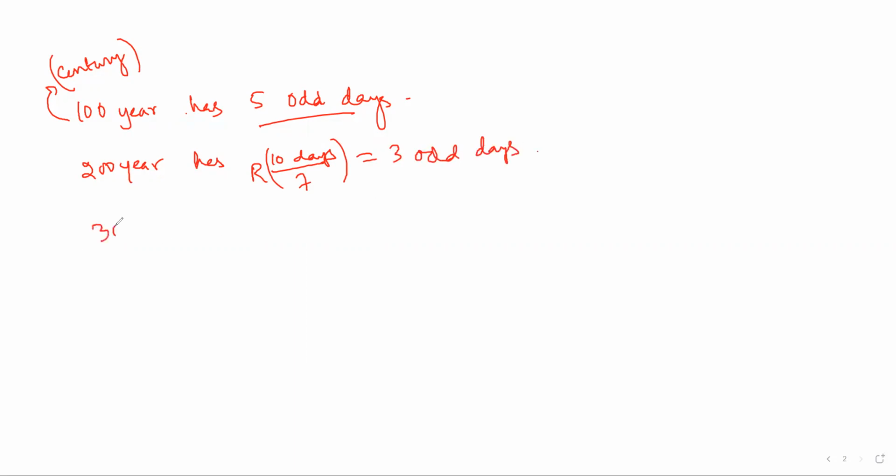Similarly, 300 years will have how many? 15 actually, 100 years of 5, and then divided by 7, the remainder. So it will be 1 odd day.